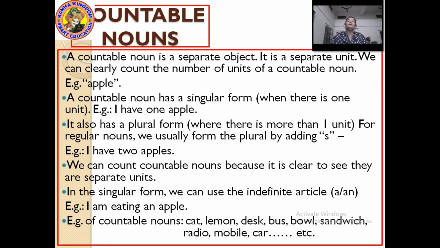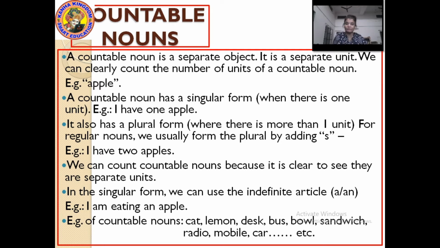And if I count more than one apple, 2, 3, 4, then it becomes apples, 4 apples, 5 apples. For regular nouns, we usually form the plural by adding an S. Like, if I talk in singular form, I will say I have 1 apple. And if I talk in plural form, I will say I have 2 apples, adding an S to the noun apple.